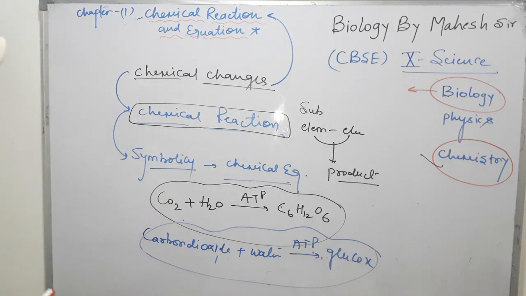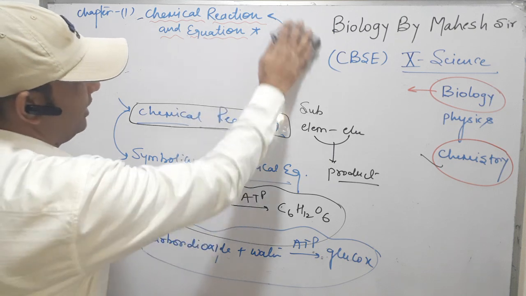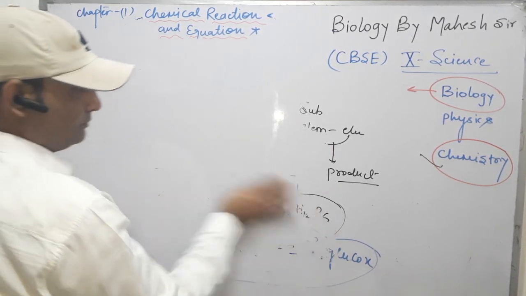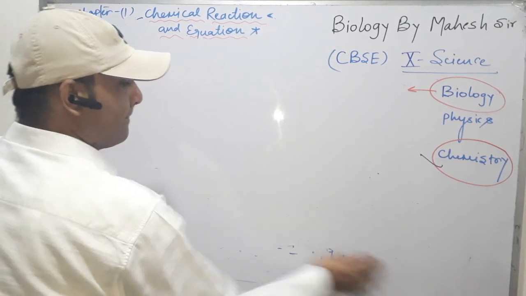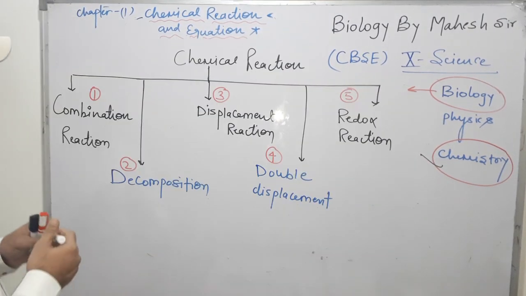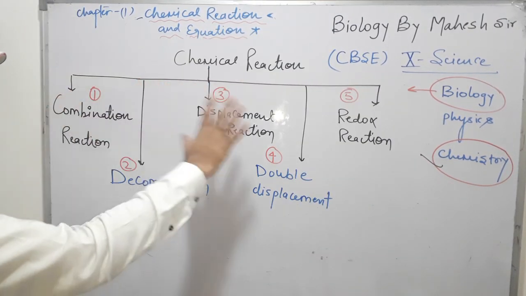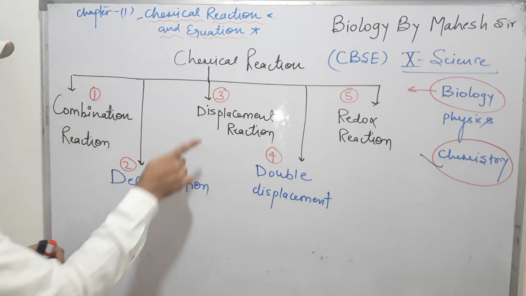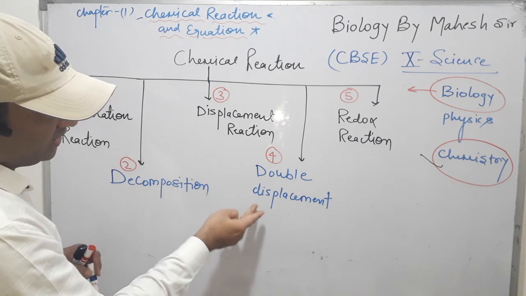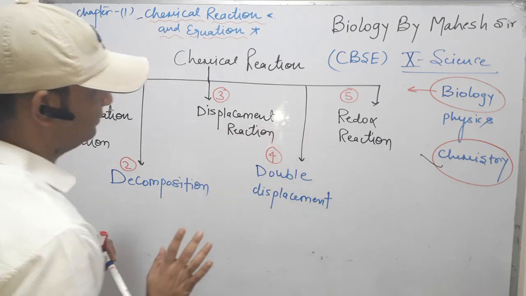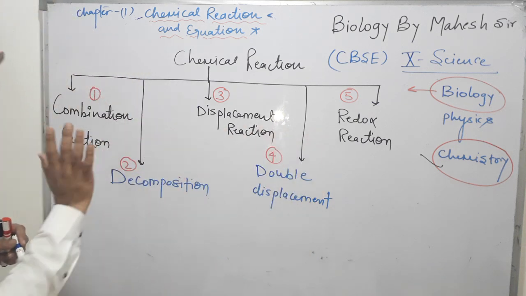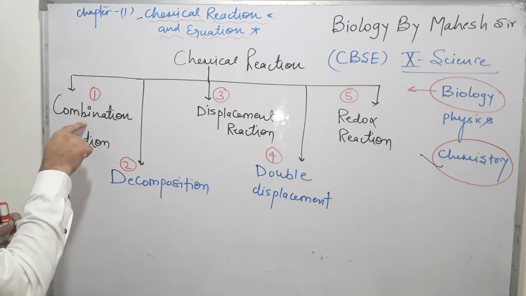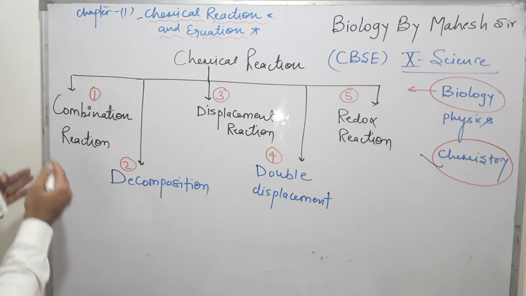Now we take the diagram related to the chemical reaction types. Chemical reactions are of 5 types. First is the combination reaction, then decomposition reaction, displacement reaction, double displacement reaction and redox reaction. First is the combination reaction, in which two substances combine.